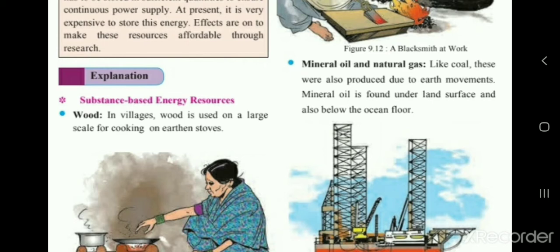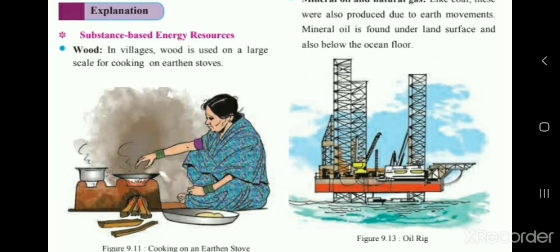Then these resources may get exhausted and we will not be able to use them again. So this kind of resource is biotic, one time, and we can use it, but it will create pollution and damage our environment, and the availability of the resource is very limited. So let us start with learning the first resource, that is wood.